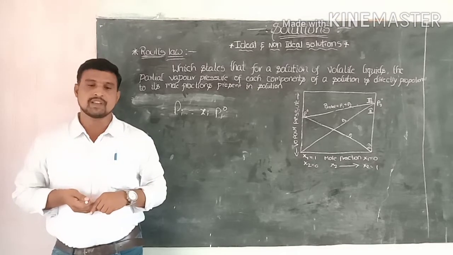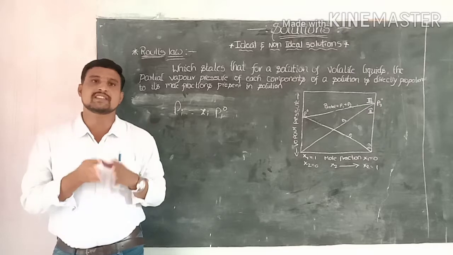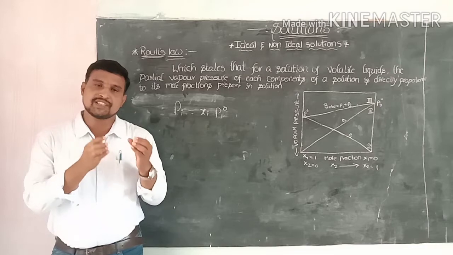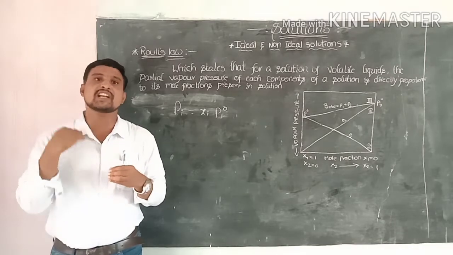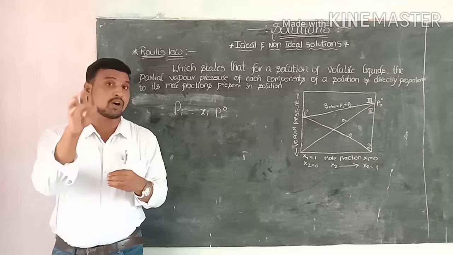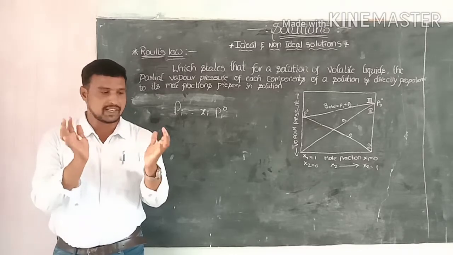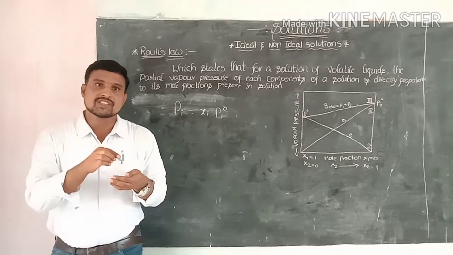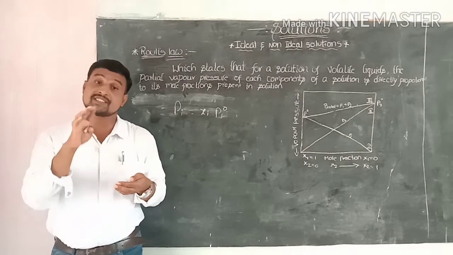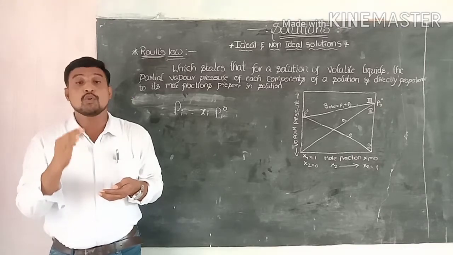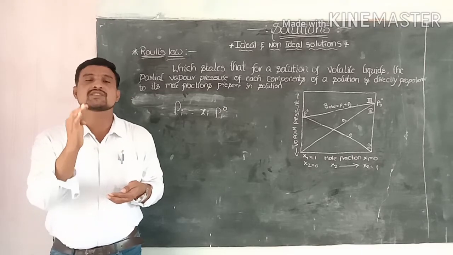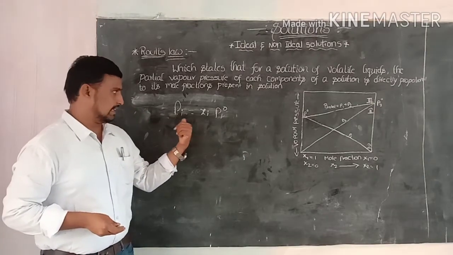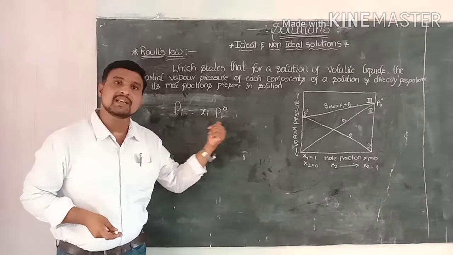What is Raoult's law? In the mixing of two volatile liquids in a solution, the mole fraction of each component in the solution is directly proportional to the vapor pressure of that component. The formula coming from Raoult's law is Pi equals Xi Pi naught.